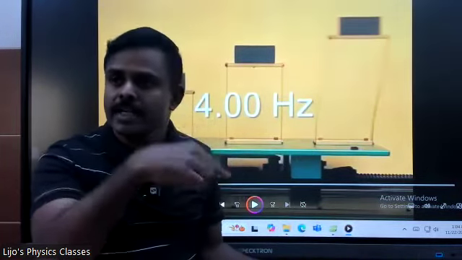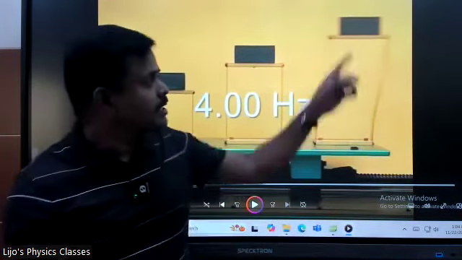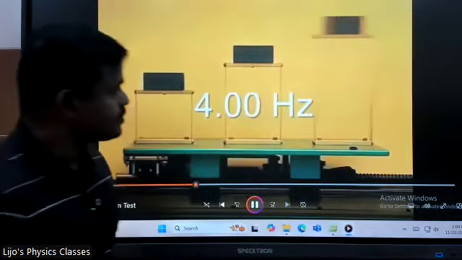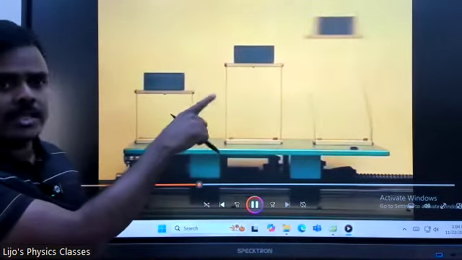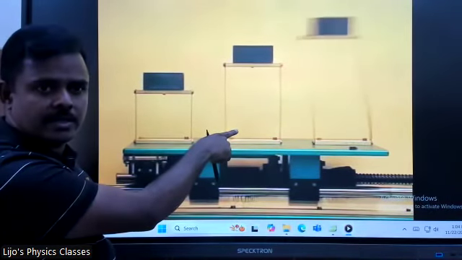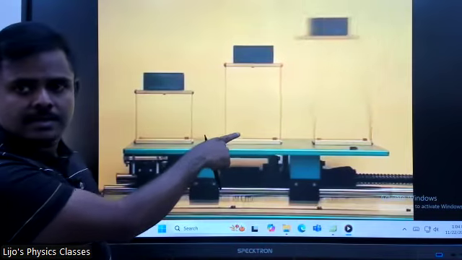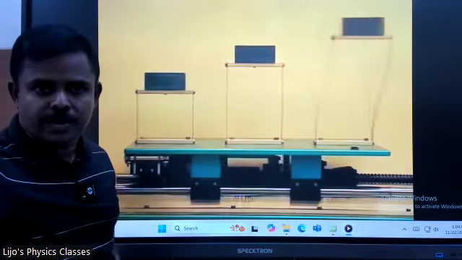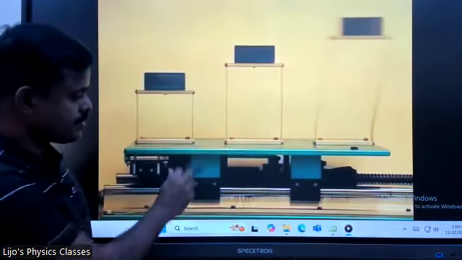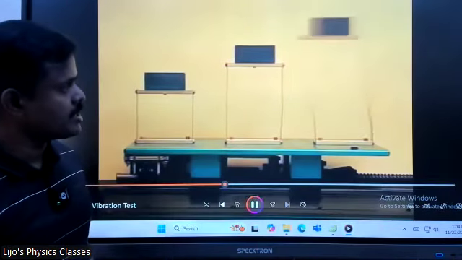All right. Now they keep increasing. See what happens? That will go out of resonance. This will come into resonance then at higher frequency. See it resonates at 4 hertz, right? Correct. But this has another natural frequency. You understand? My natural frequency is different from that of Abhinav's natural frequency. All right. So everything will have a unique natural frequency.